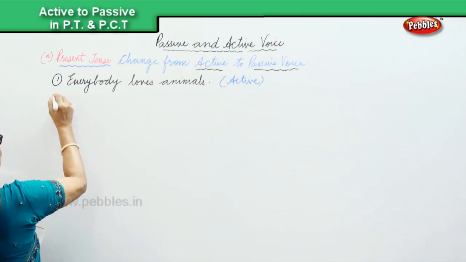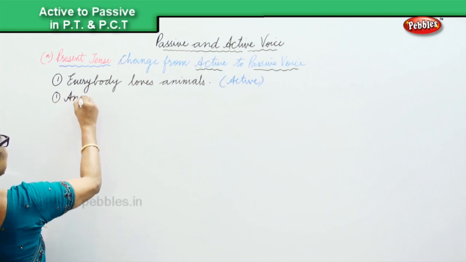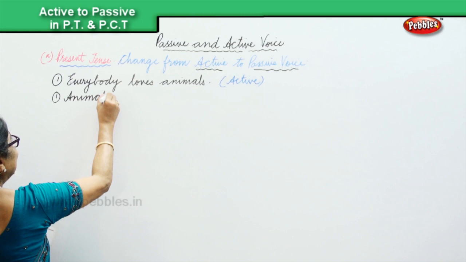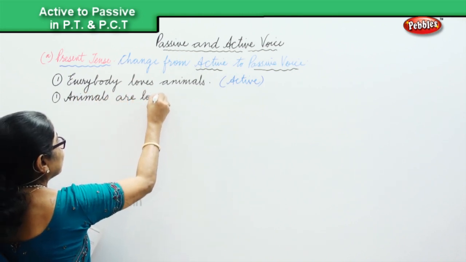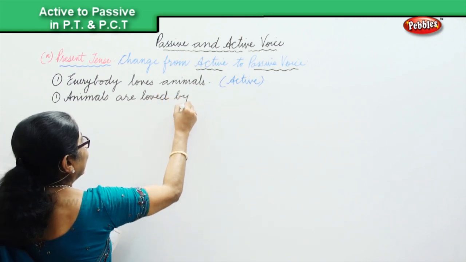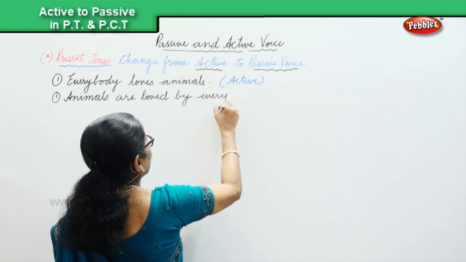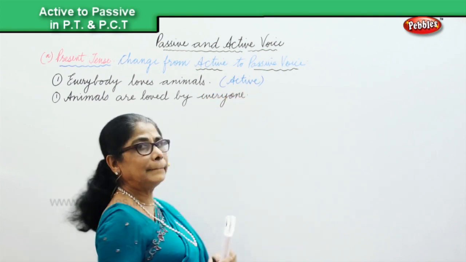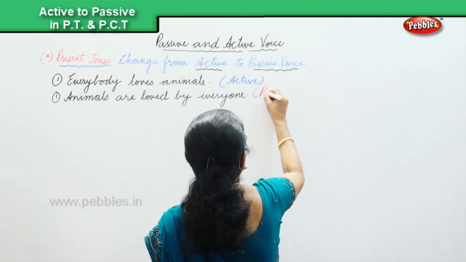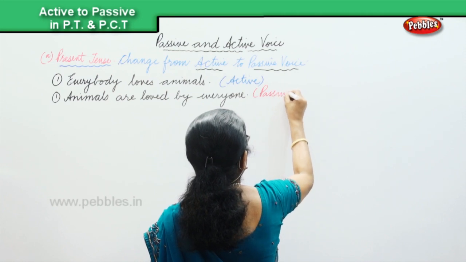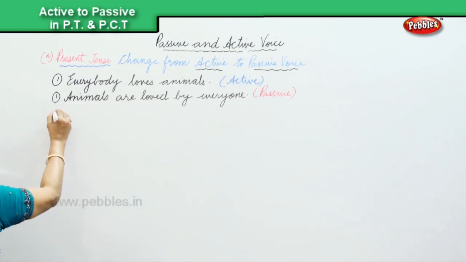So, animals are loved by everyone. Everyone, and that's in the passive voice. Passive. So now you remember, you're able to recall what we have done. Let's do another sentence.